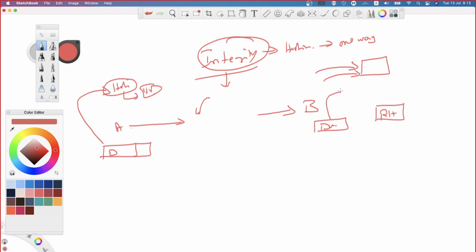He will take a copy and send it through the hash process, and he will get a hash value. I'm calling it the generated hash. If the generated hash and the received hash match, then the receiver can confirm that the data has not been modified. If there is a difference between the received hash value and the generated hash value, then the receiver can confirm that the data is not intact. The data has been modified. You understand what I'm saying?